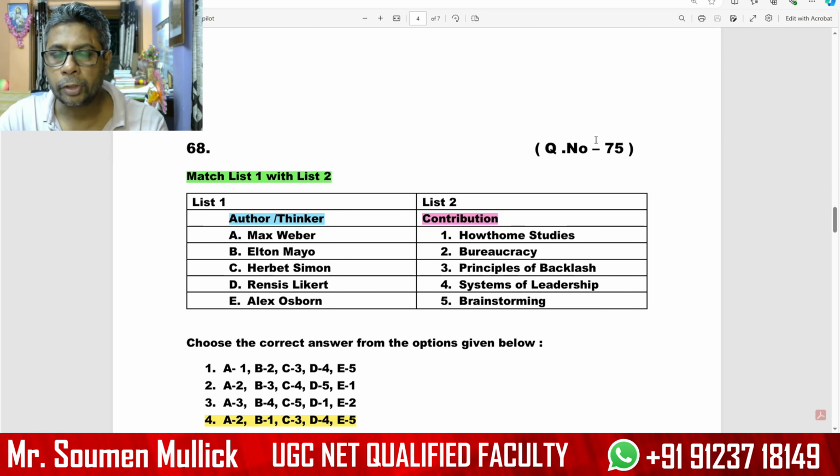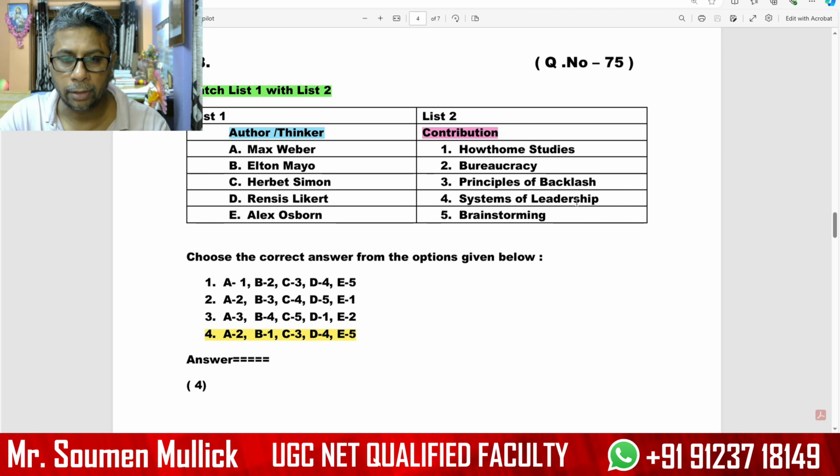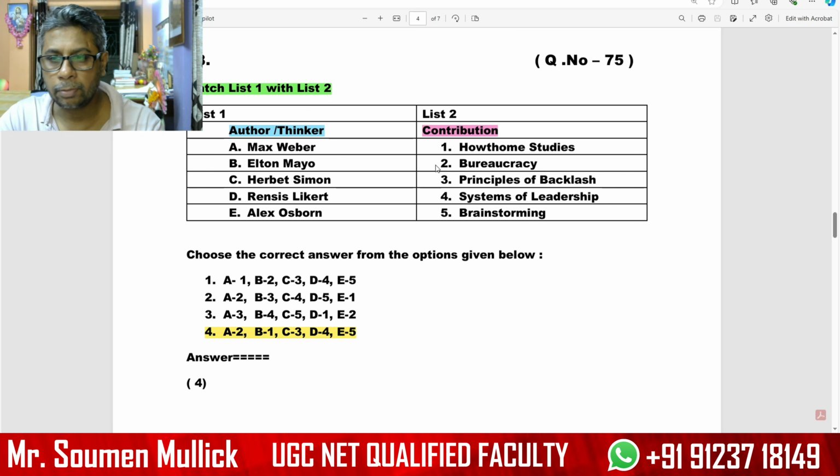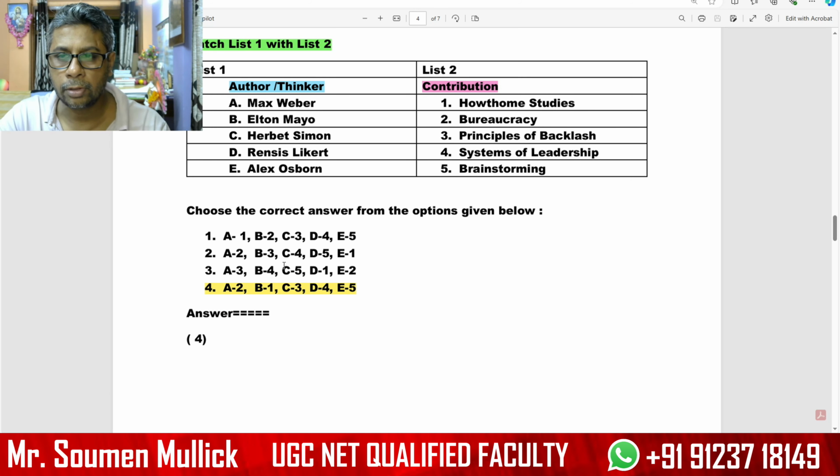Our next question, number 75, matching author or thinker and contribution, is a very famous area. Max Weber is famous for bureaucratic theory. Elton Mayo is famous for the Hawthorne studies. Herbert Simon is famous for the principles of bounded rationality. Rensis Likert is famous for the four systems of leadership. And Alex Osborn is famous for brainstorming. These are the important thinkers and authors and their great contributions.